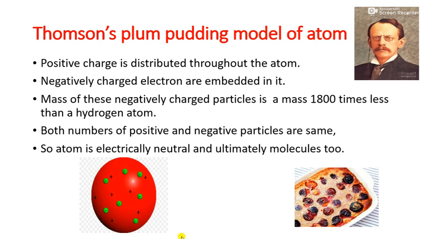Is this clear to everyone? So when the atom is electrically neutral, ultimately the molecule will also be neutral. And to the negative particles, he gave the name electron.